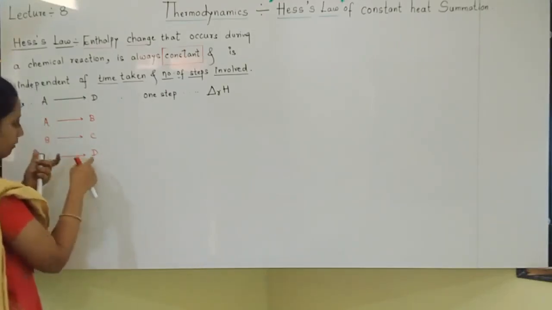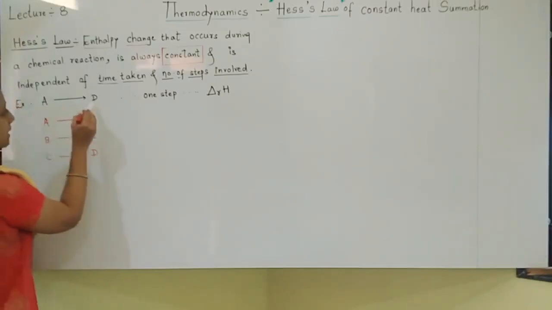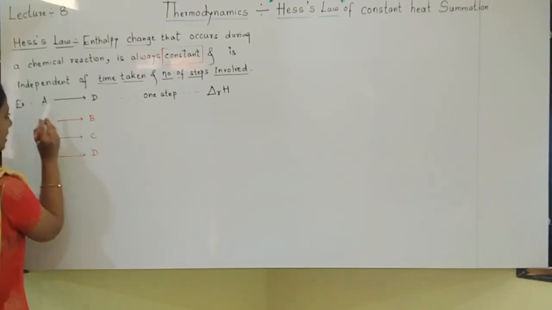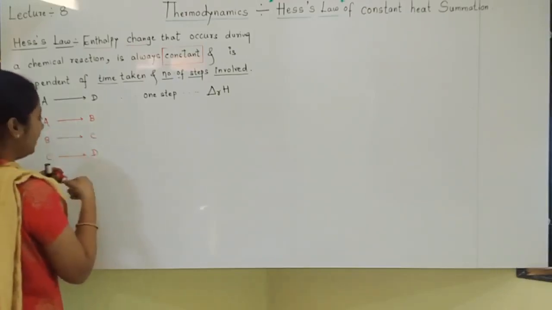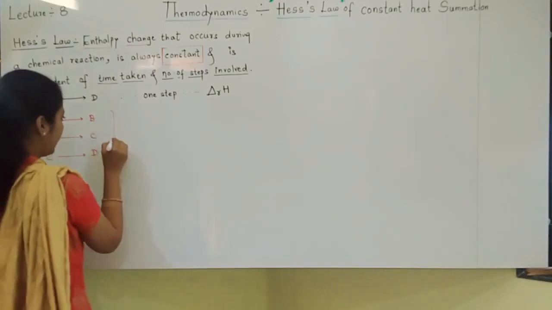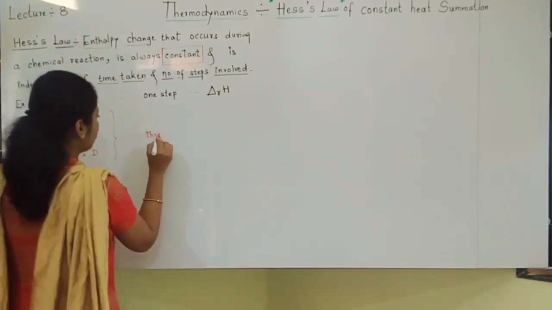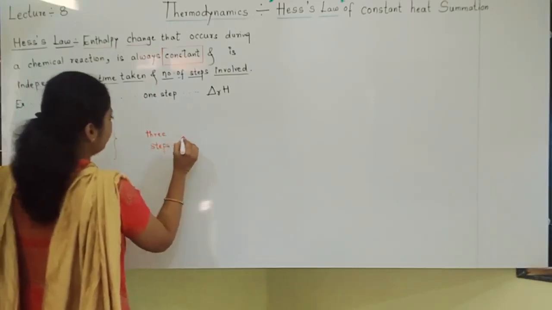Finally, A got converted to D only. Same reaction, but earlier it took place in one step. Now it is happening in 3 steps. A is first converted to B, then B to C, then C to D. Same reaction, but now it took place in 3 steps.